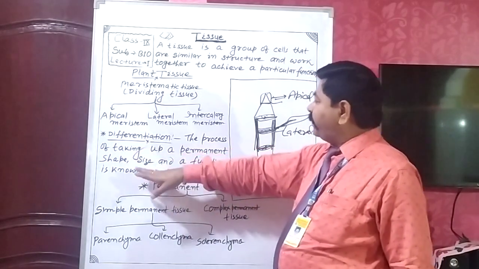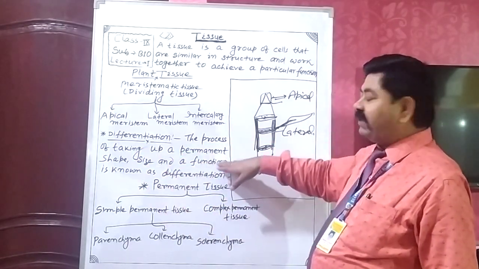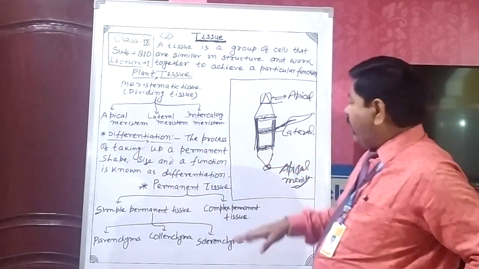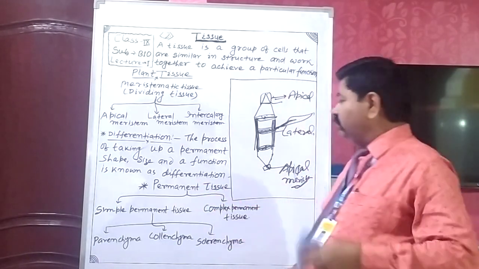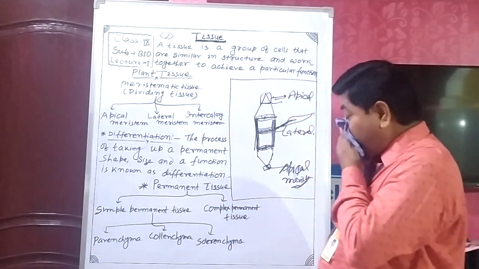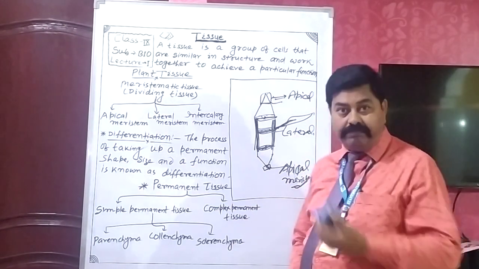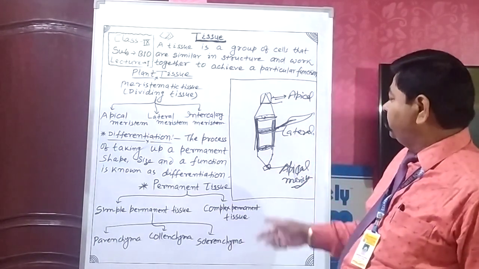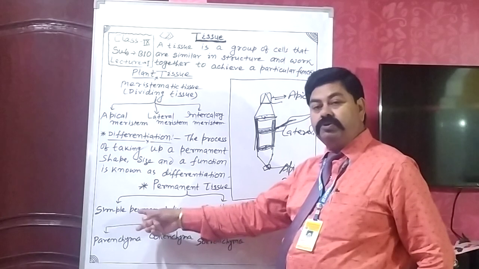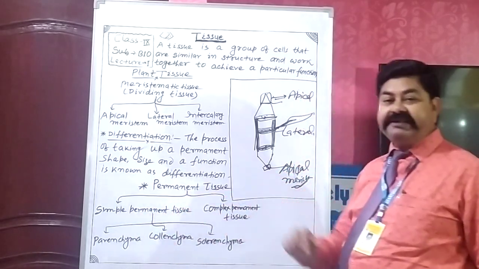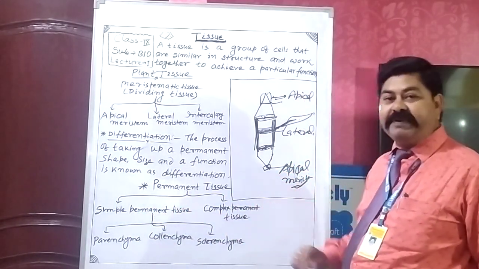So many types of permanent tissue form after differentiation, and this permanent tissue is divided mainly into two parts: simple permanent tissue and complex permanent tissue.